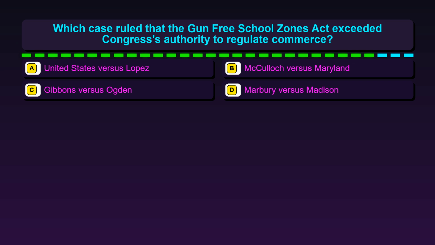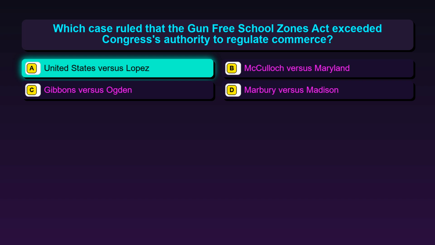Question 126. Which case ruled that the Gun-Free School Zones Act exceeded Congress's authority to regulate commerce? Option A, United States v. Lopez. Option B, McCulloch v. Maryland. Option C, Gibbons v. Ogden. Option D, Marbury v. Madison.